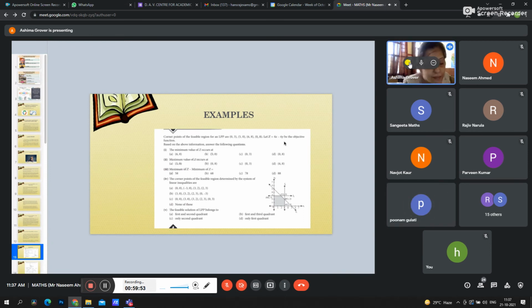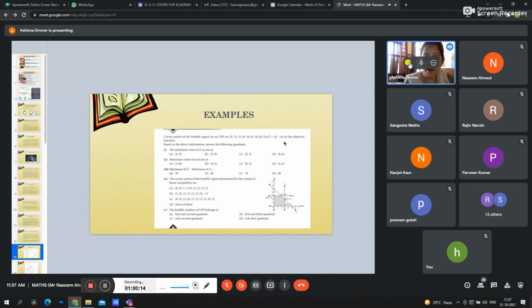50. Yes, ma'am, very good. 50, so the maximum value is 20. Now if we have both the maximum and minimum values, we can easily find maximum minus minimum. Then what should be the value? That is 20 minus minus 48, that is 20 plus 48, which is 68.